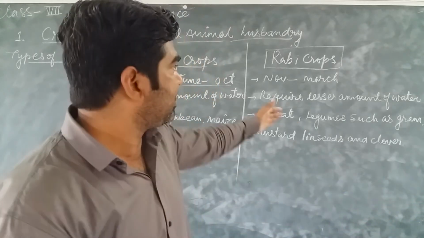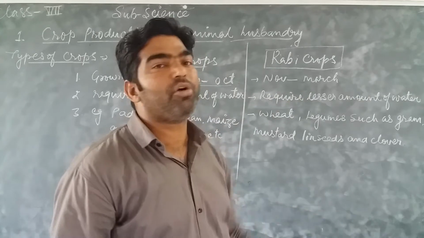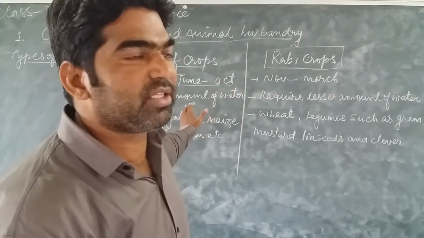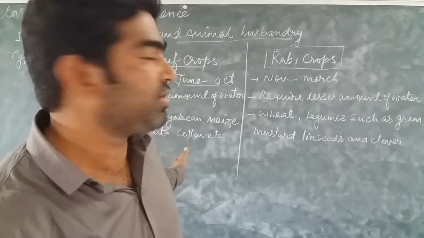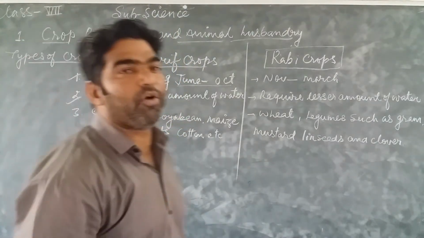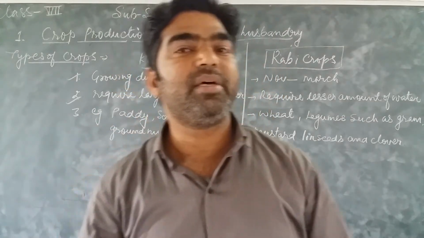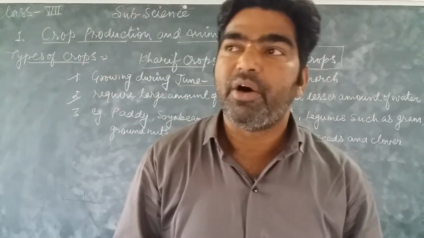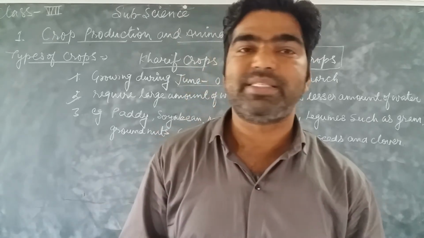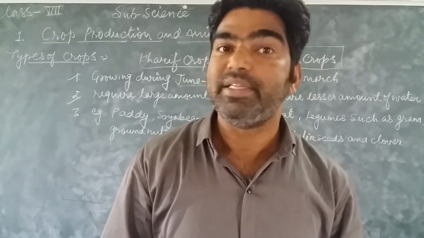So this Rabi crop is also known as a summer crop, and the kharif crop is known as a rainy crop. Because the second point is that the kharif crop requires a large amount of water. So that's why it is sown and cultivated during the rainy season.